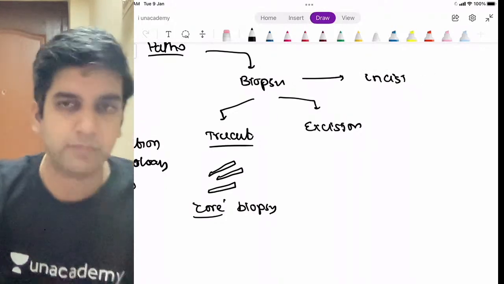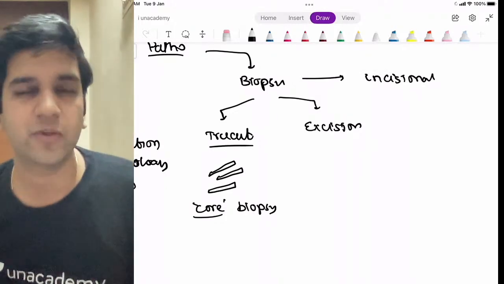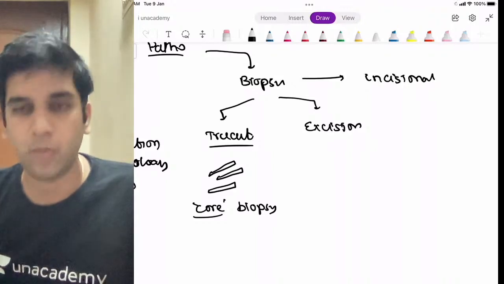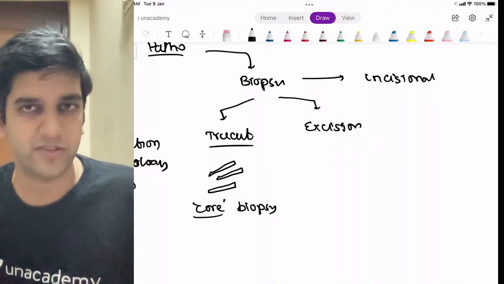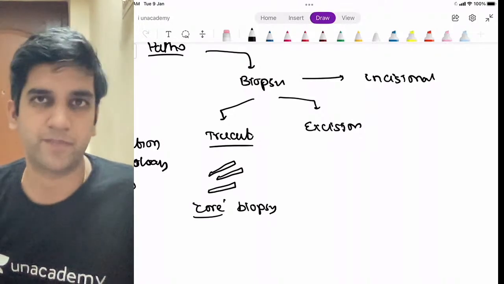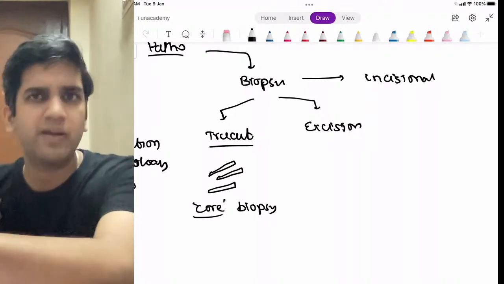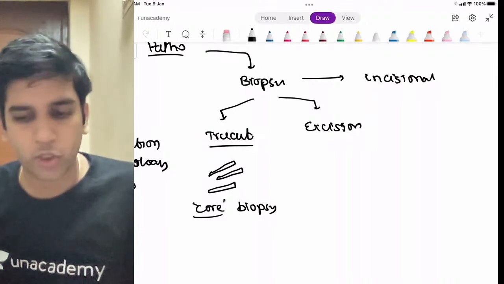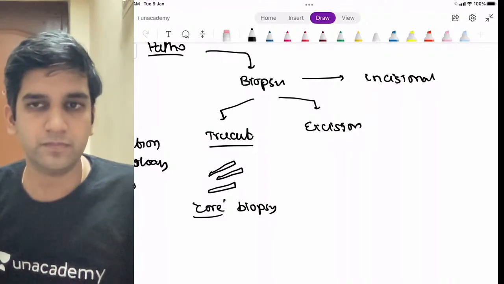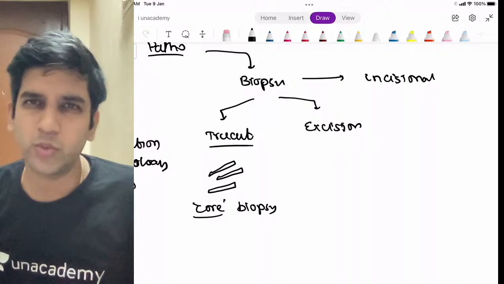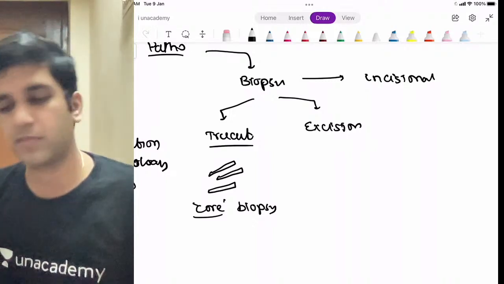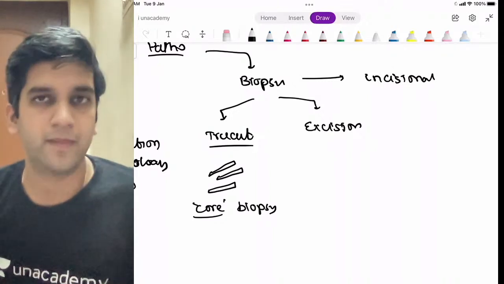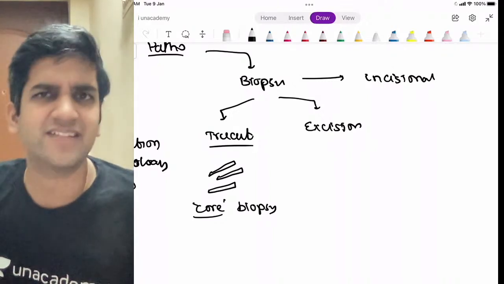Okay. Now tell me, if any of you are going to examine a patient with a lipoma, will you take a biopsy of the lipoma, prove it a lipoma, and then do a surgery, or will you do an upfront surgery? I'm just talking about a simple lipoma in a hand. Will you biopsy it, or you'll do the surgery first? You will do the surgery first, right? No one is going to take a biopsy of a lipoma, prove it as a lipoma, then do a surgery, right? I do surgery. Dermoid cyst, I do surgery. I'll excise it first, right?